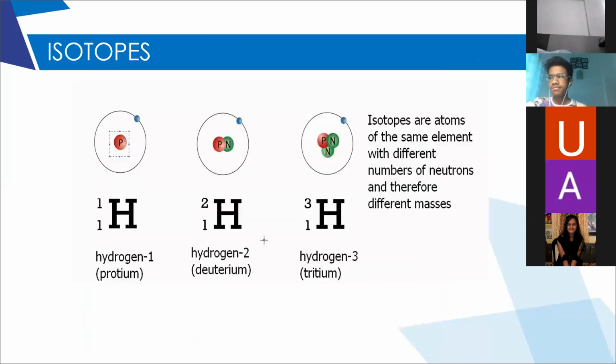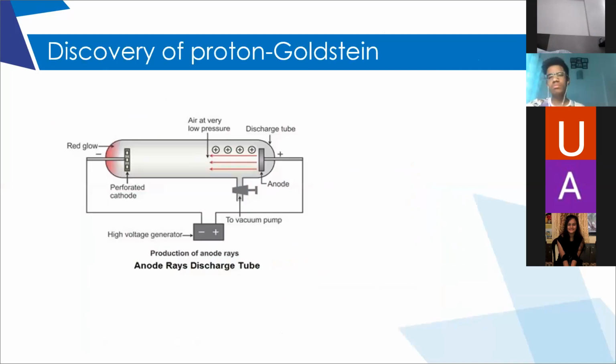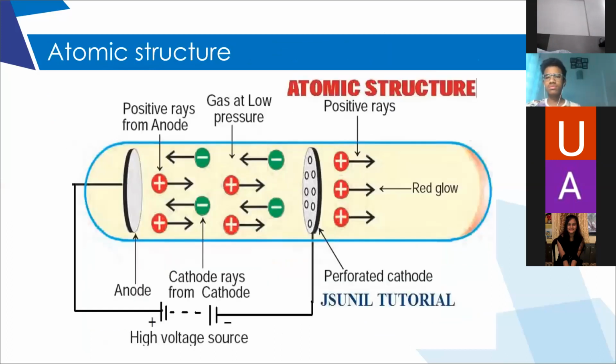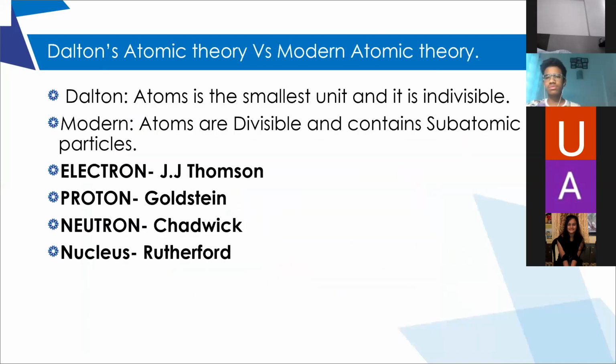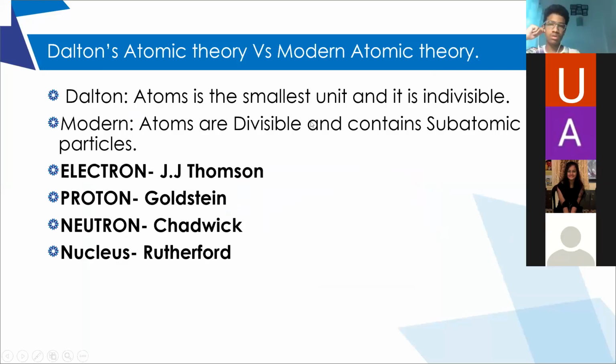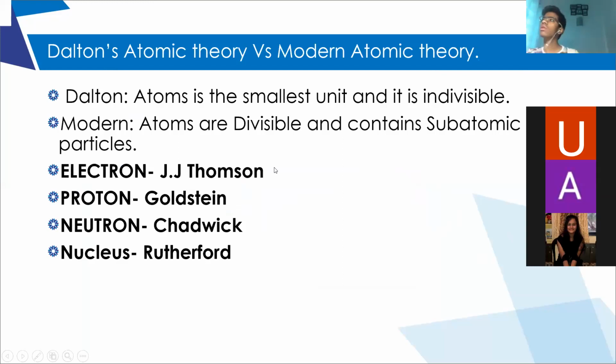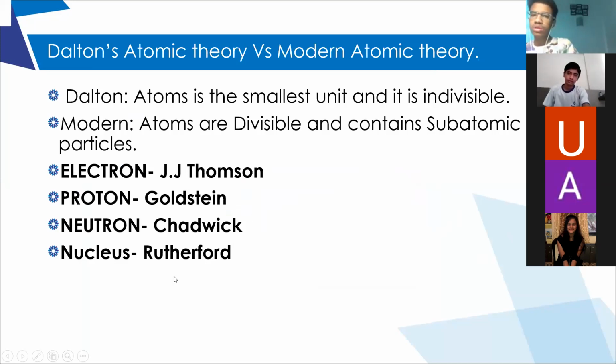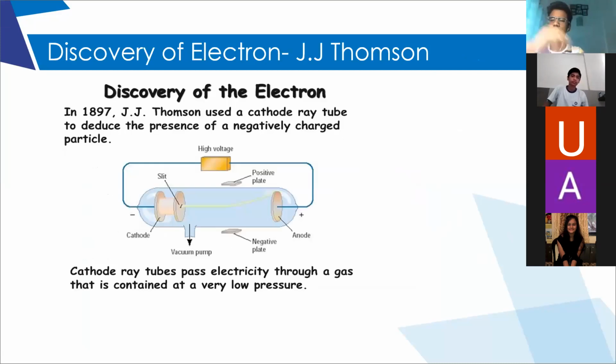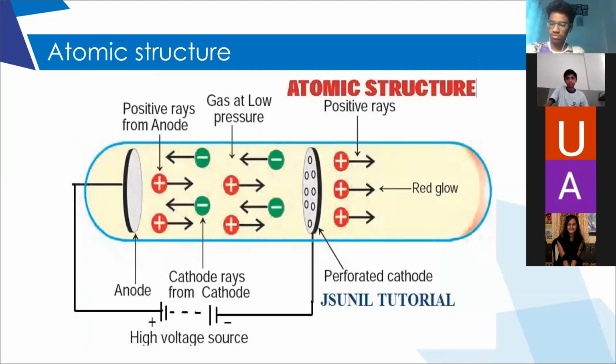Yes, ma'am. Let us have a quick recap. The modern atomic theory states that an atom is divided into three subatomic particles: electron, proton, and neutron. Protons and neutrons are present at the center of the atom, which is called the nucleus.